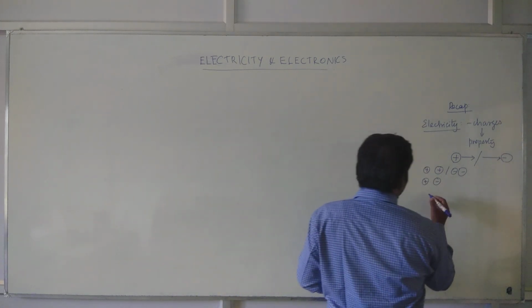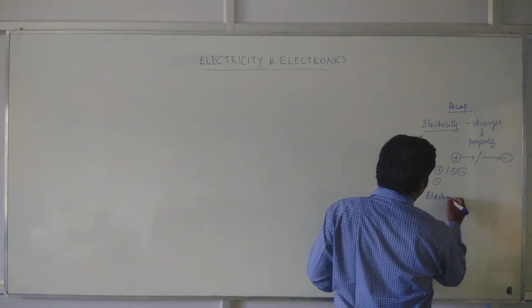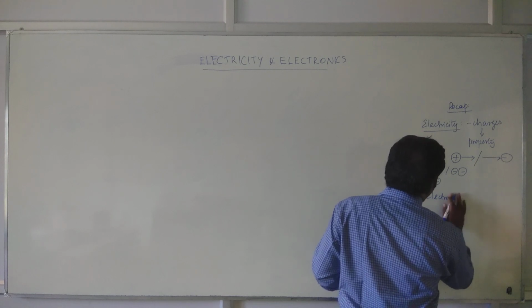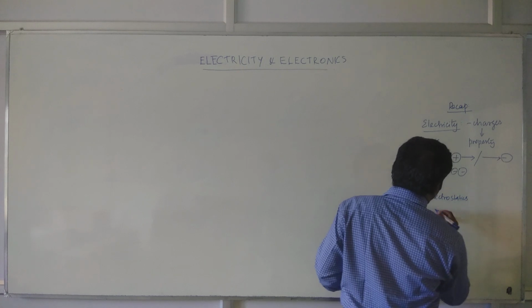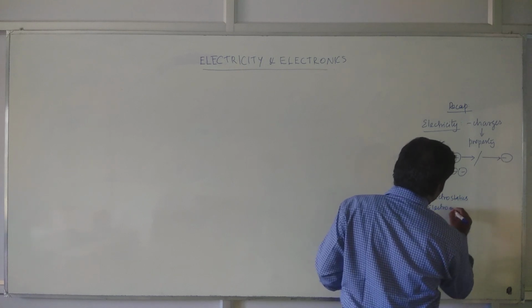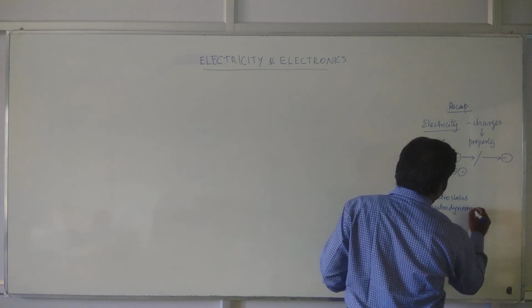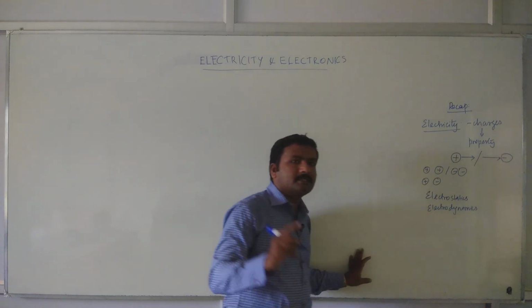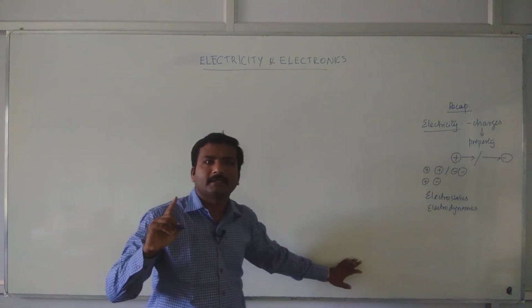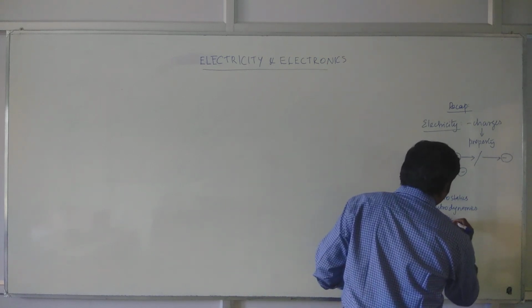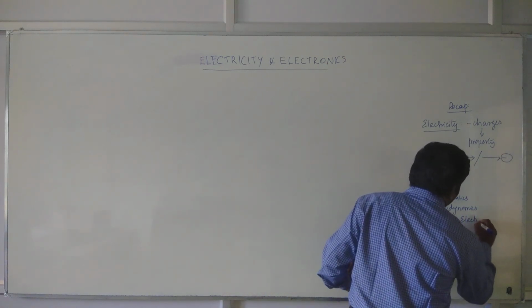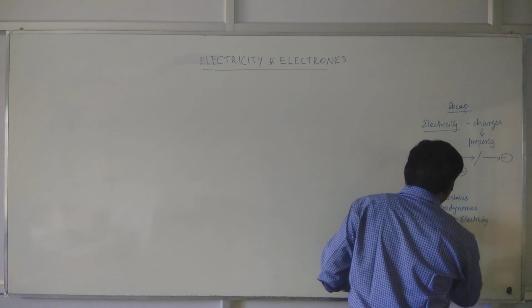So there are two subcategories of electricity: electrostatics, and another one, electrodynamics. Electrodynamics in general is said to be current electricity as well.